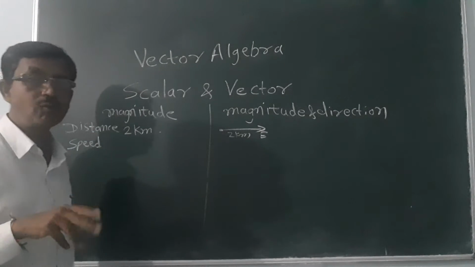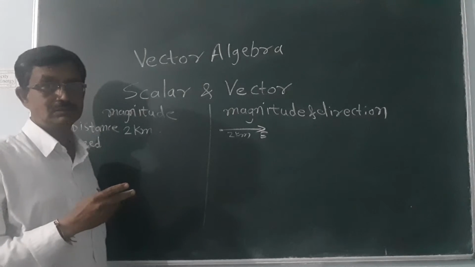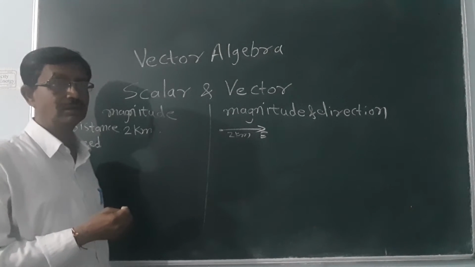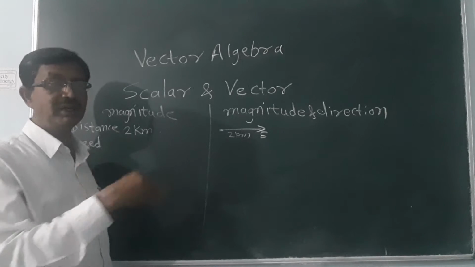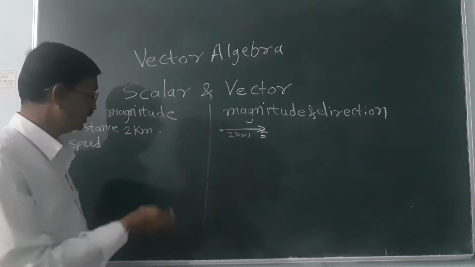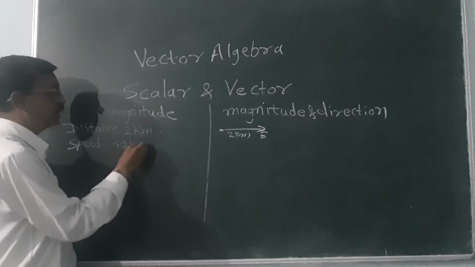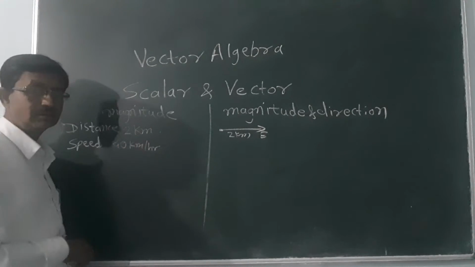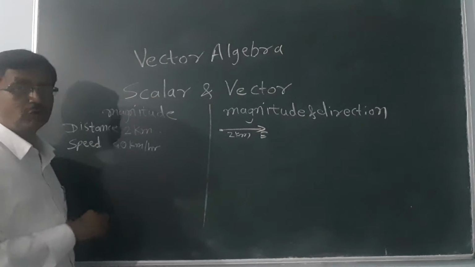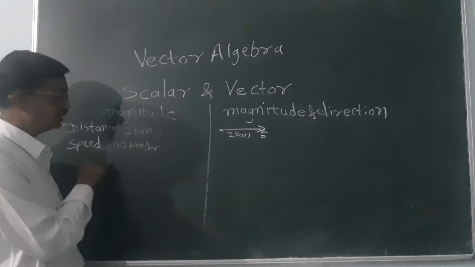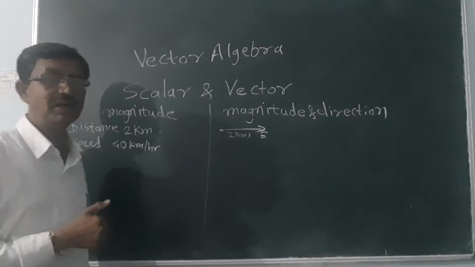Then another example is the speed. Whether you are walking or running any vehicle, at which speed it moves, for example 40 kilometer per hour your vehicle is moving. So we can say that this is the speed. So it is independent of direction.